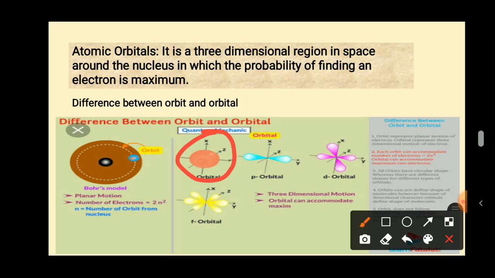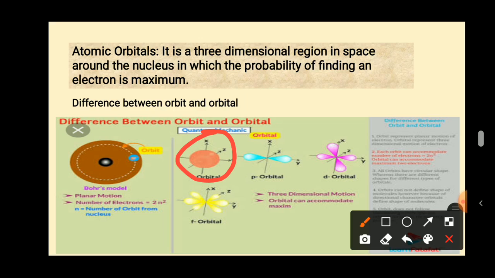In the case of orbit, its shape is circular, but in the case of orbital, its shape depends on the azimuthal quantum number value. That means it can be spherical, double dumbbell shape, or a complex shape.